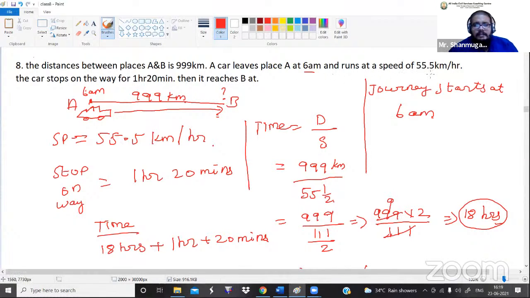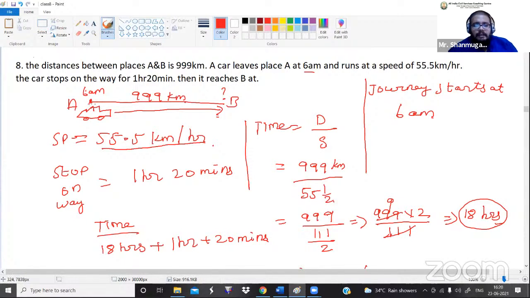What is the next parameter they have given? The speed of the car is 55.5 kilometers per hour. And the car stops on the way for 1 hour 20 minutes. Guys, listen here. From point A to B, the car has been stopped in between for 1 hour 20 minutes. Now they are asking us to calculate by what time it reaches B. The speed of the car is 55.5, that we have noted down.